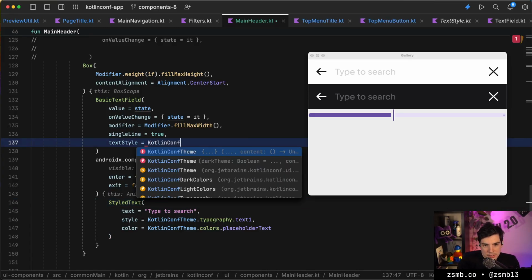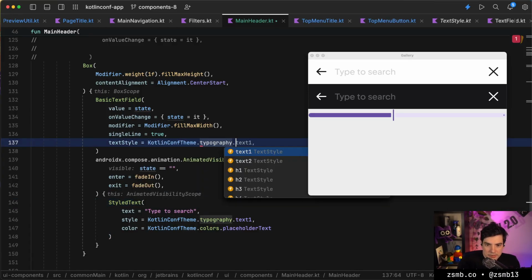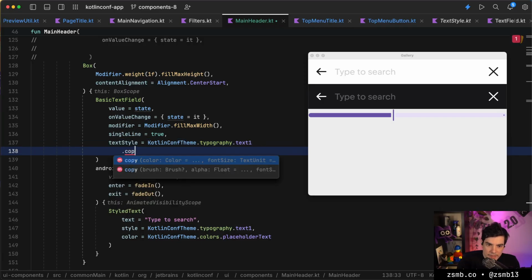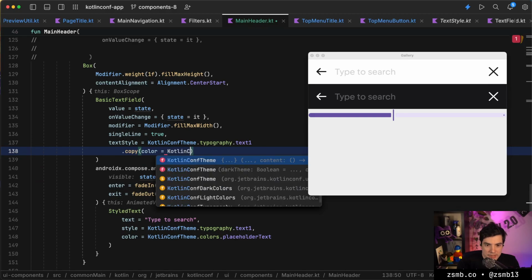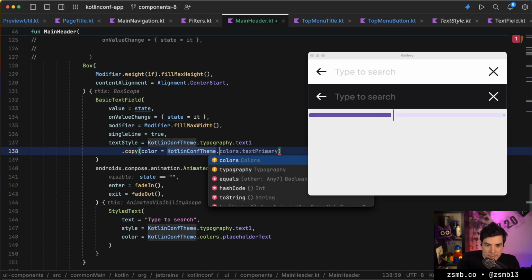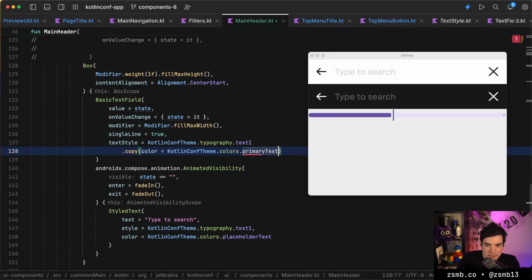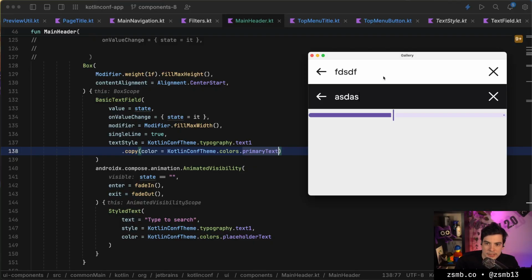So it's KotlinConf theme, typography, text1. And then we can copy it and set the color on it, which I now found out that that's a thing we can do. And it was primary text colored. So if I save that, give it a moment to hot reload, then it actually is colored with the appropriate styling.